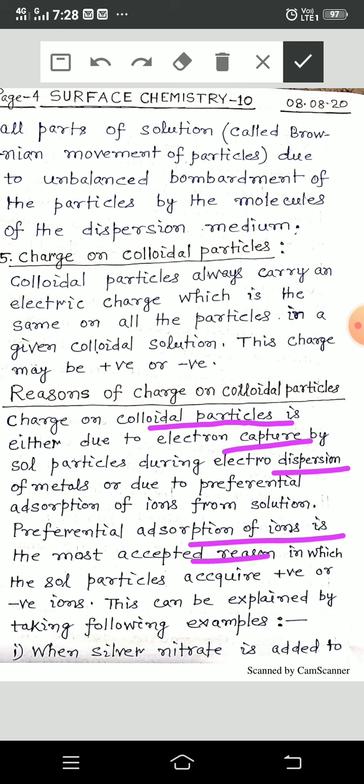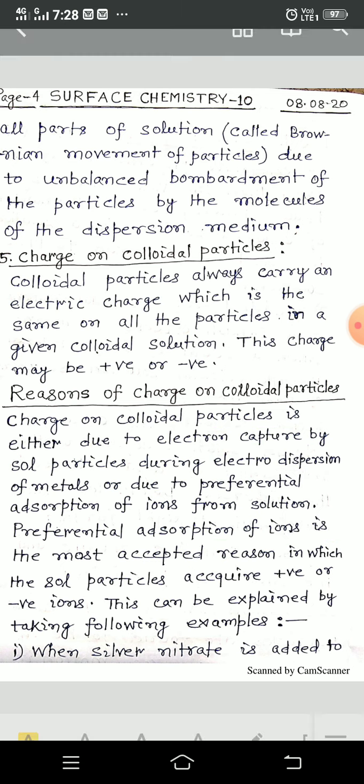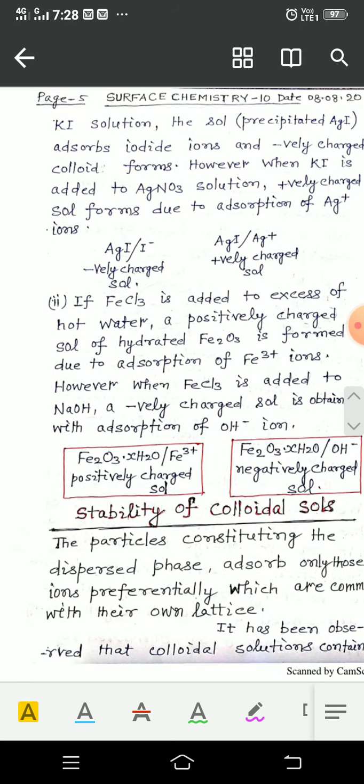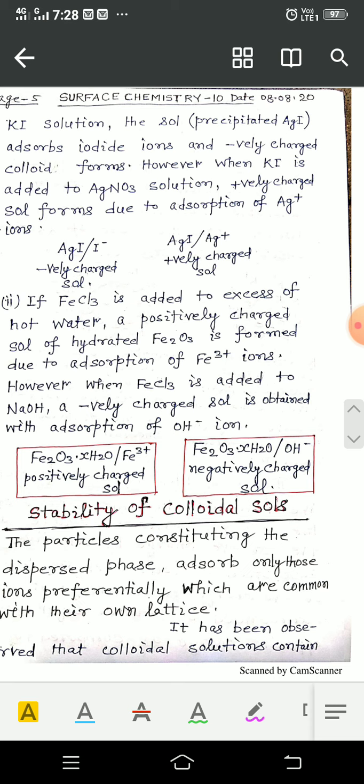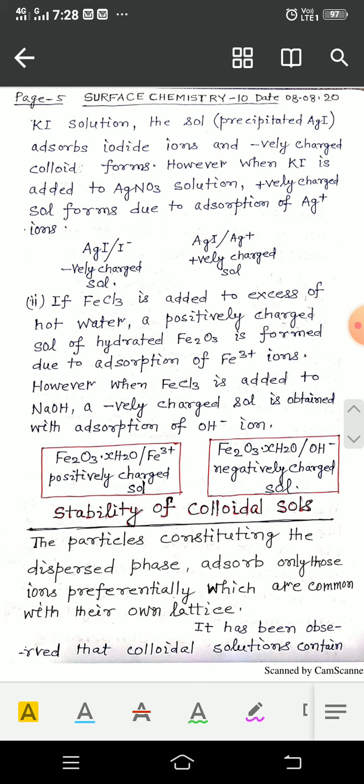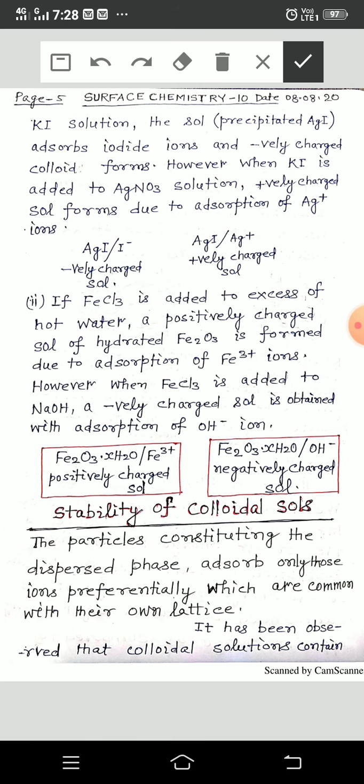When silver nitrate is added to KI solution, the sol, meaning the precipitate AgI, adsorbs iodide ions and a negatively charged colloid forms.